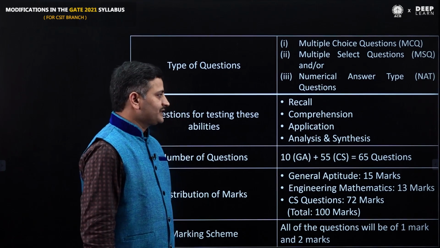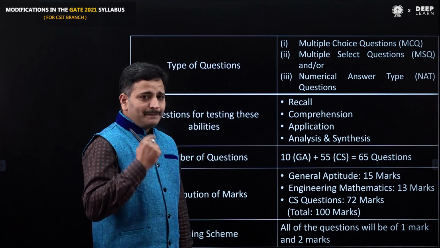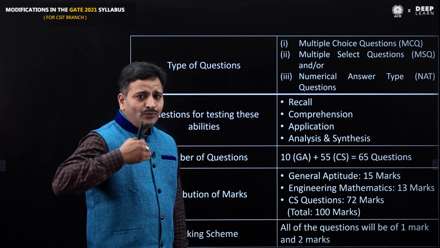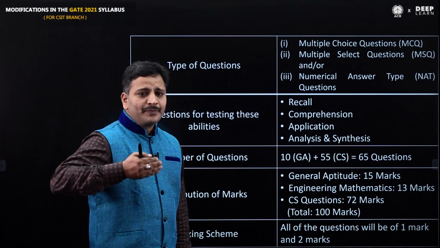A recall based question depends on how well the student remembers the subject.